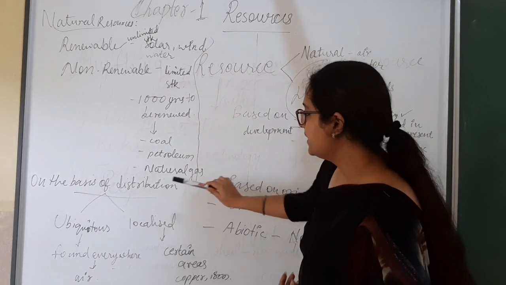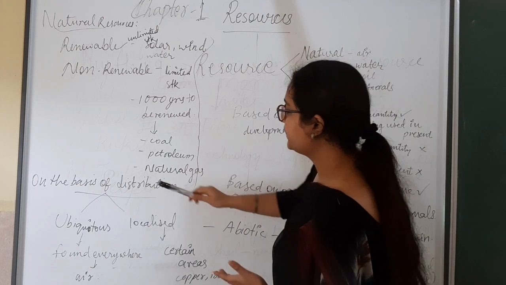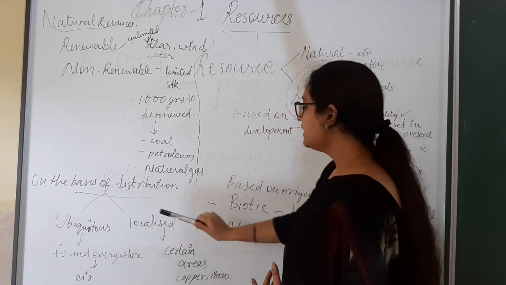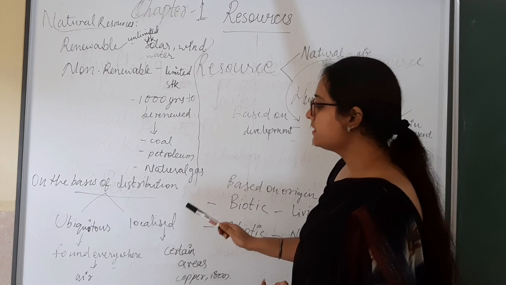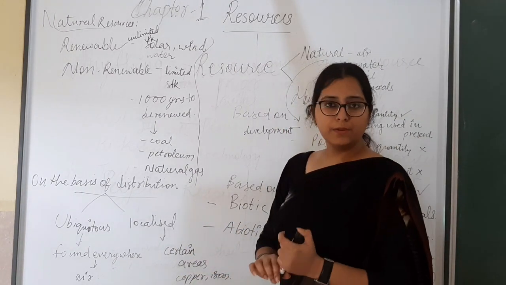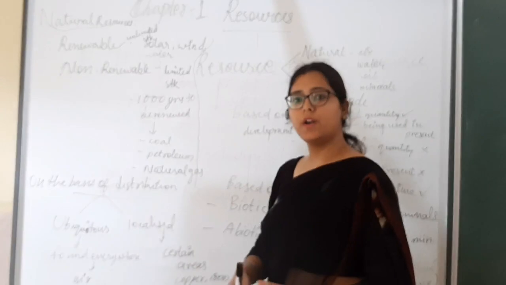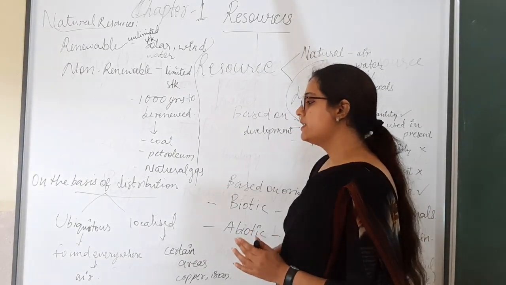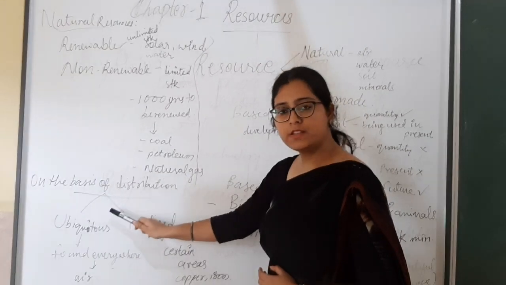And on the basis of distribution, it is of 2 types: ubiquitous and localized. Ubiquitous resources are those which are found everywhere. Like air we breathe, it is present everywhere in our environment. So that will be known as ubiquitous resource.